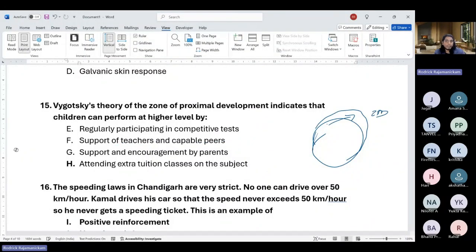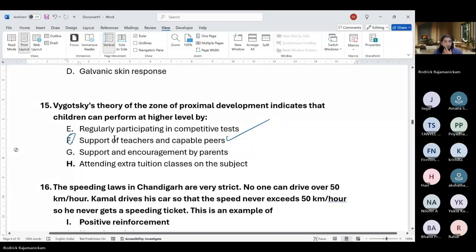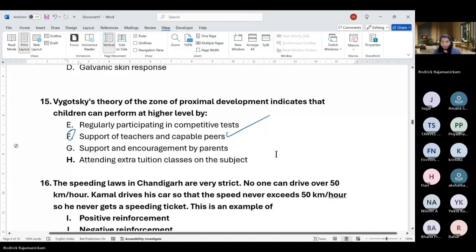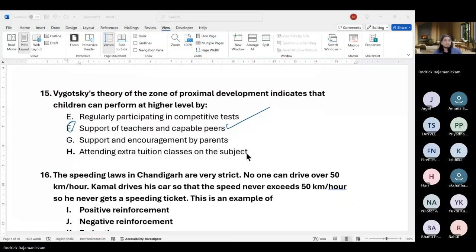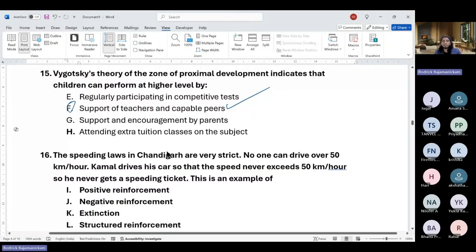So this is given by Vygotsky. So the more correct option would be F, support of teachers and capable peers. Even though G seems like something similar, it is just given here. I feel like some of these questions are good and application oriented, but the way they write the alternatives can definitely be much better.